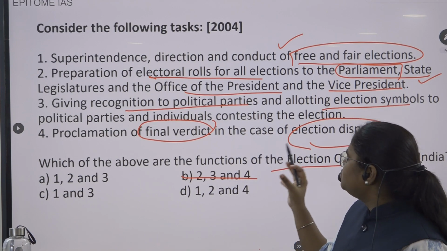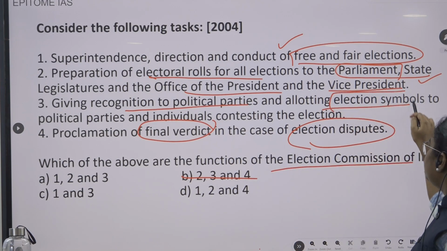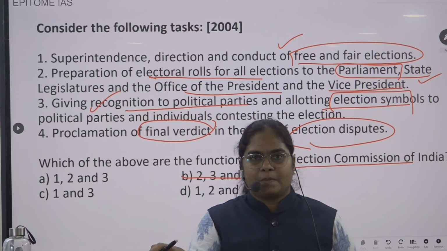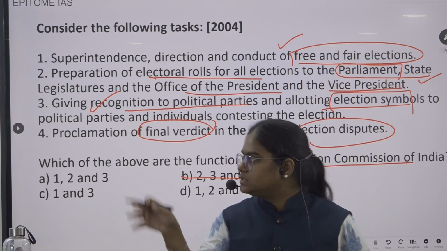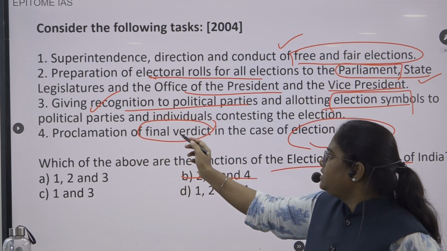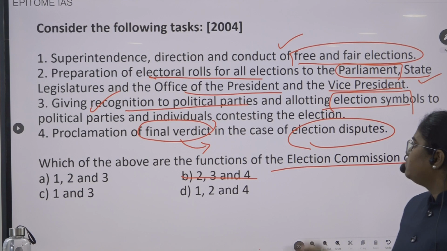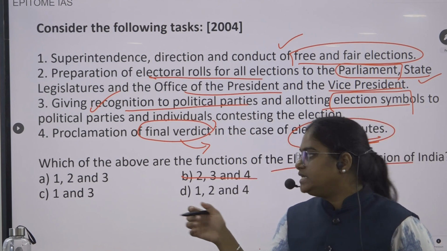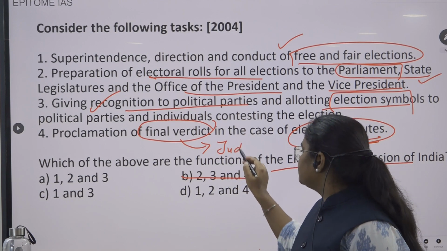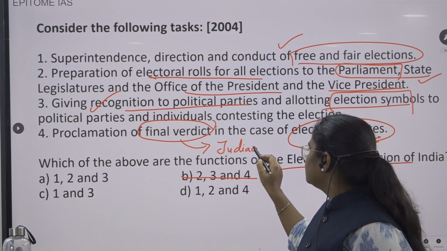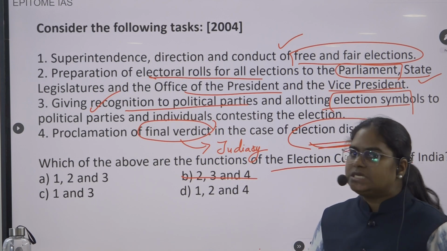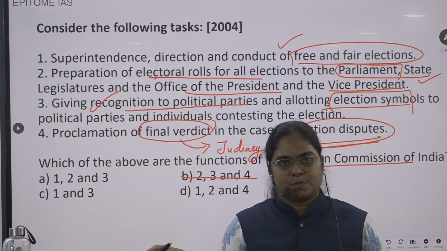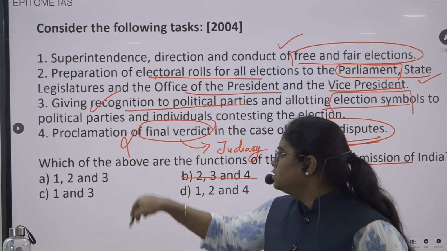Giving recognition to political parties and allocating the election symbols. Again, yes, basic fact. Election Commission's basic function. Then proclamation of final verdict in case of election disputes. Again, final verdict. Who will be giving the final verdict? It is the judiciary. It is not the Election Commission. So this statement is a wrong statement.